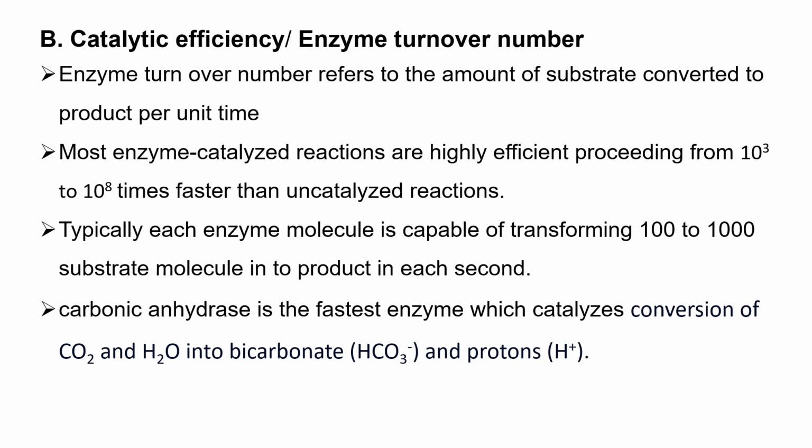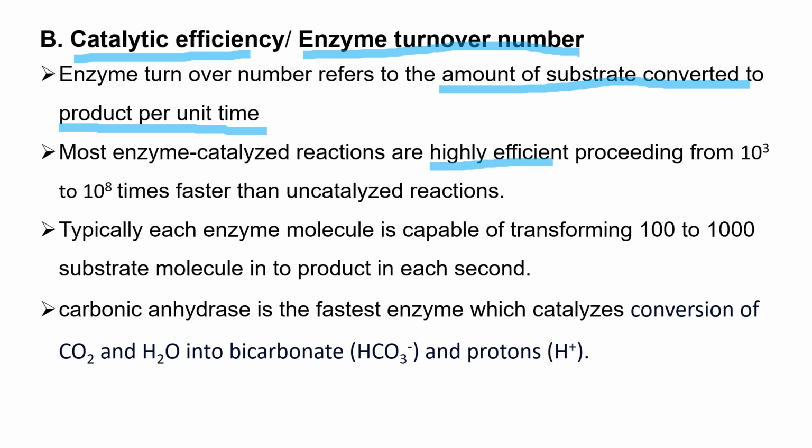The second property of enzymes is catalytic efficiency or enzyme turnover number. Enzyme turnover number refers to the amount of substrate converted to product per unit time. How much substrate is converted to product in a given time? This is the enzyme turnover number or catalytic efficiency. Most enzyme catalyzed reactions are highly efficient, proceeding from 1000 to 100 million times faster than uncatalyzed reactions.